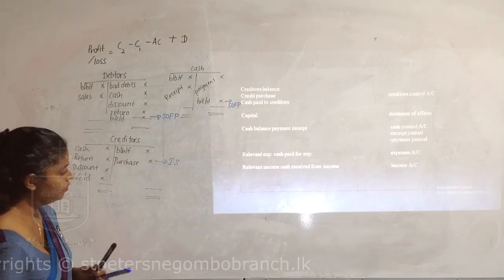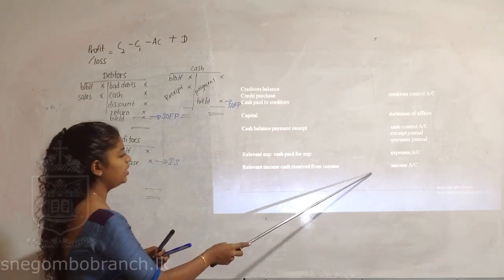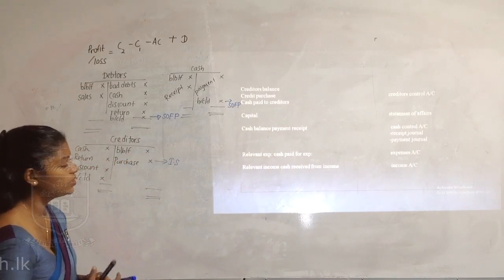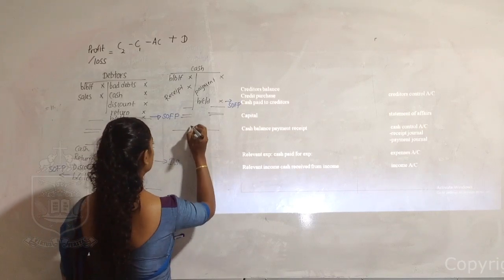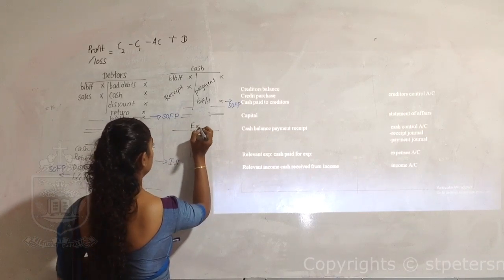And after that we have expenses and income. If we prepare two ledger accounts for expenses and income, we can have them like this. This is for expenses.